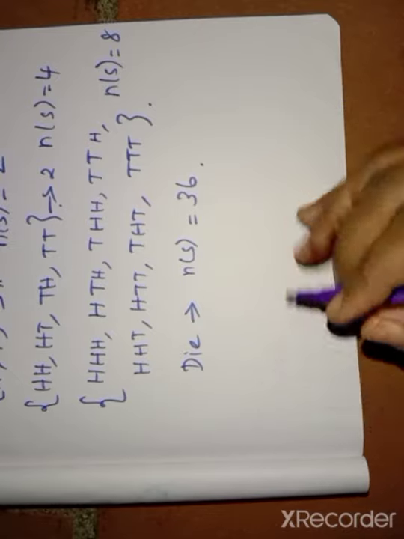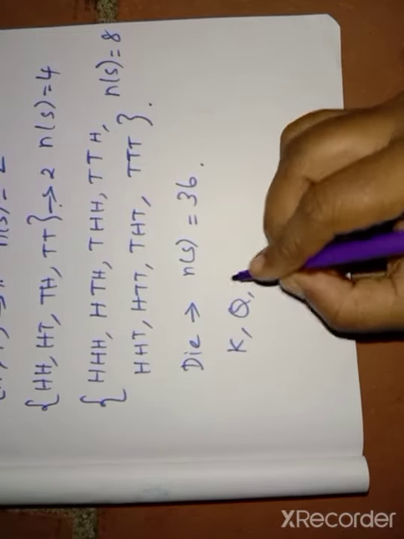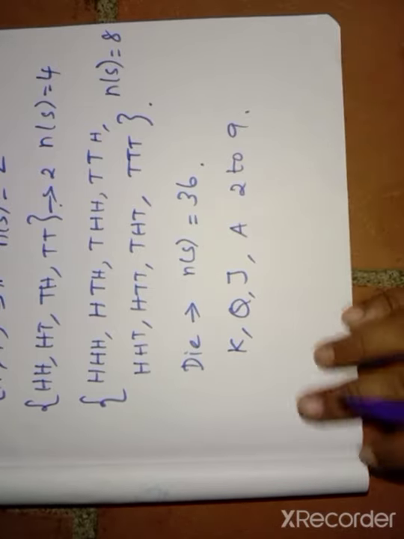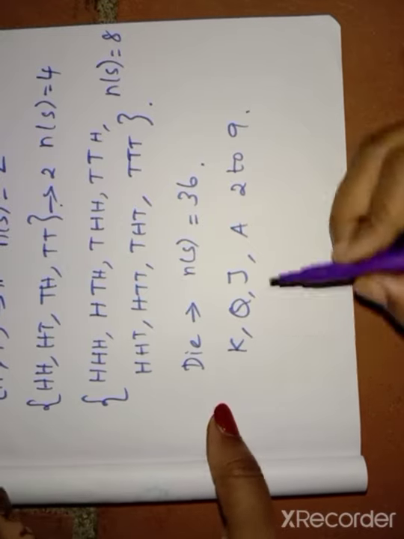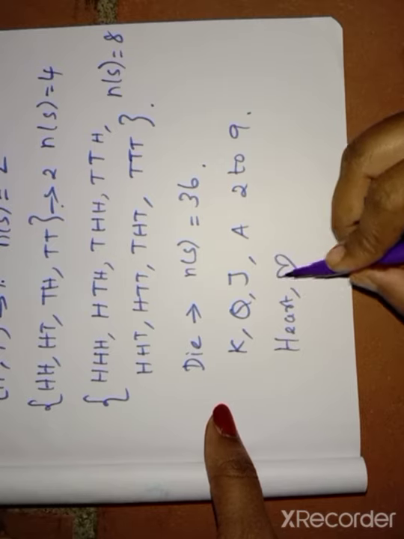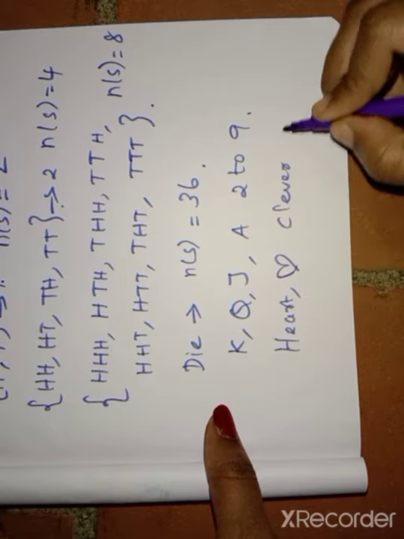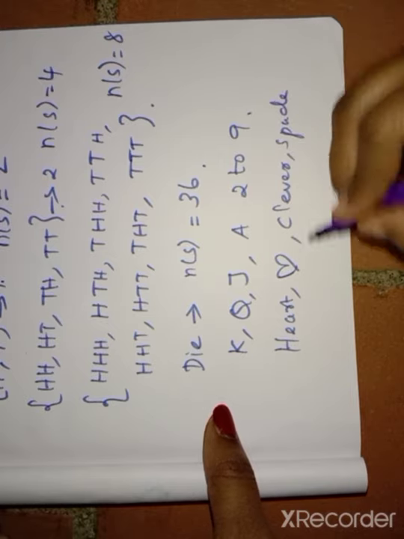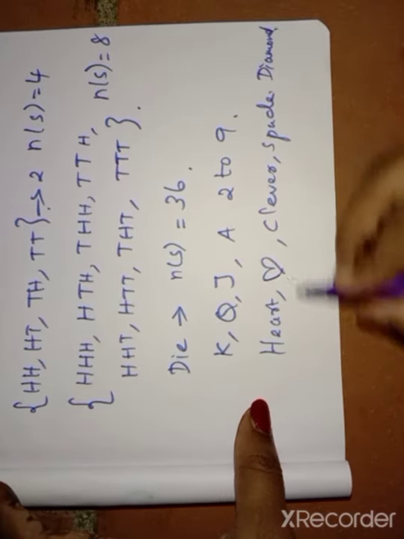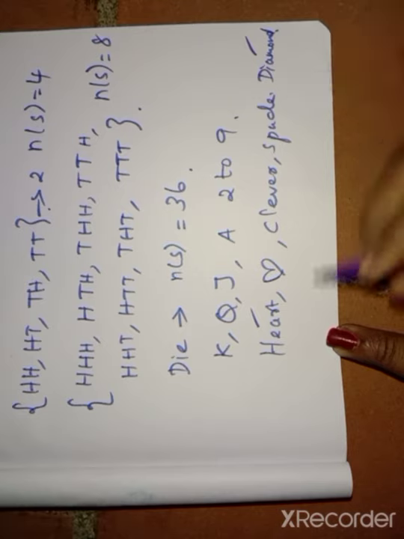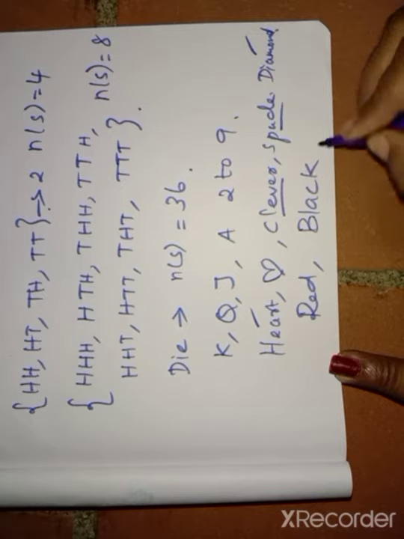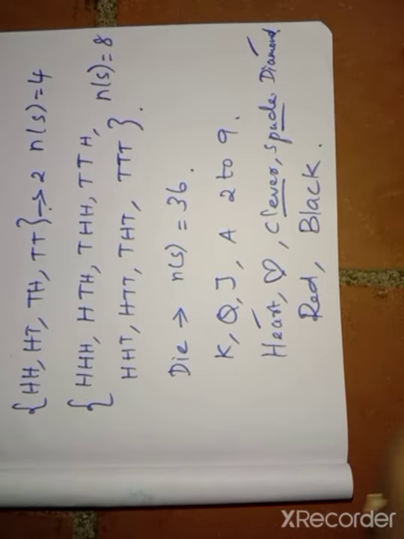Already I have said for the pack of cards, there are king, queen, jack, and ace, and numbers 2 to 10. Then the different thing is the shapes: heart, club, spade, then diamond. So 4 suits are there. Heart and diamond are red in color, then club and spade are black in color. It will be useful for your further sums.